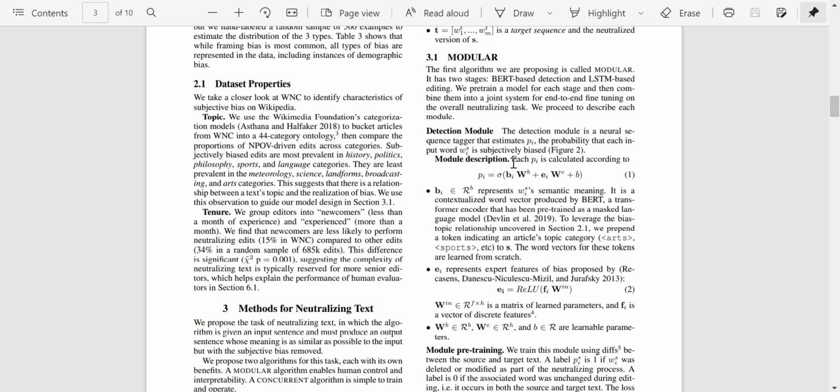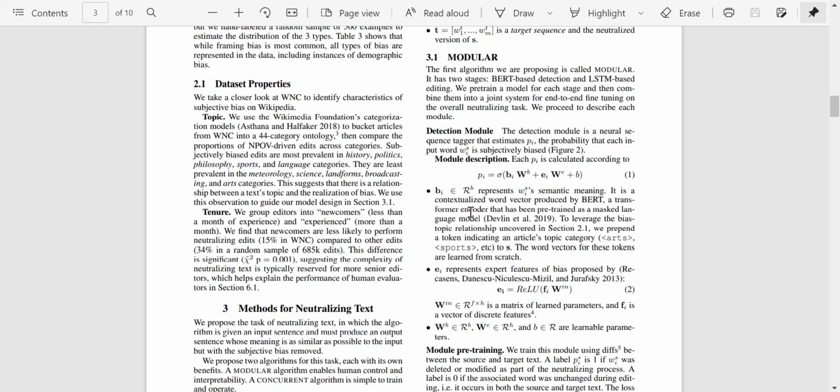So the probability p_i is calculated according to this relation. Let's break this down. This might seem like a lot to take in. First of all, this sigma is just your activation function, so let's not care about it that much. It's just scaling down the input to the function, so that it's not the case that some words give an output of 1,000 while some give an output of 100. That would make it difficult for the model to appropriately give them weights. So activation functions are used for that.